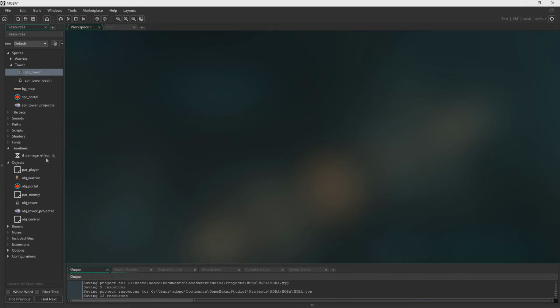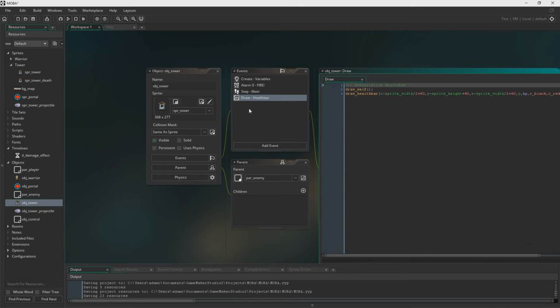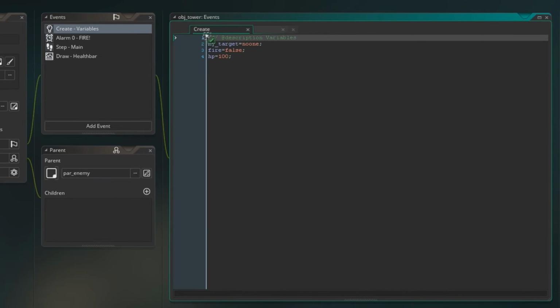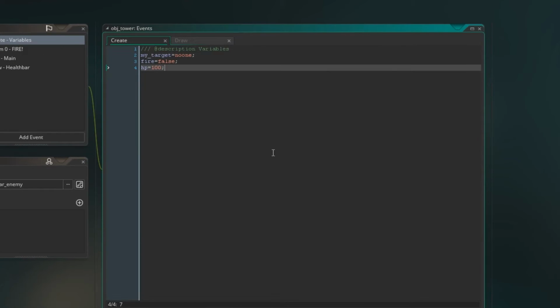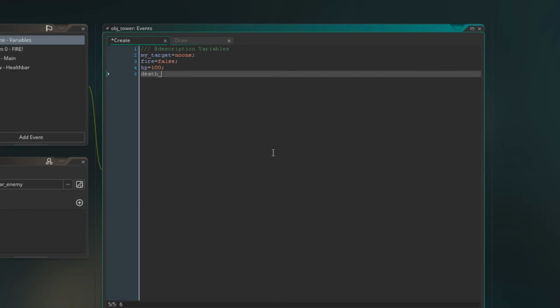Because I come up with a bug that when the tower falls on top of a player, then you just can't move. So we fix that shortly. But yeah, we need to specify the animation in here. So let's call it anim death, and then just link it to the death sprite.